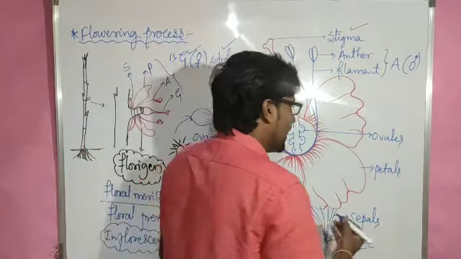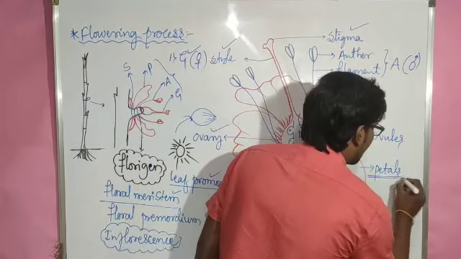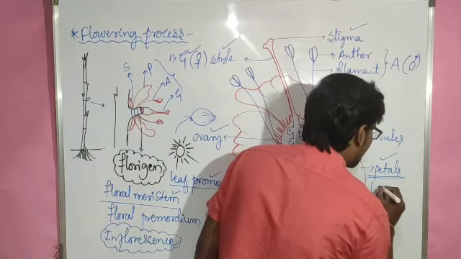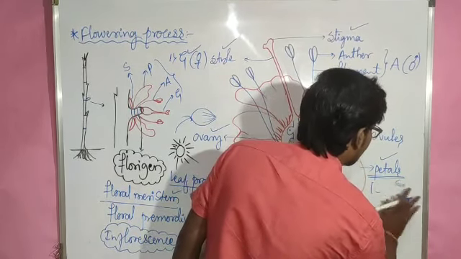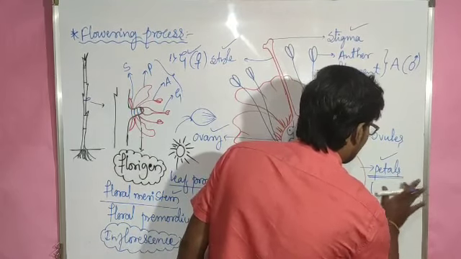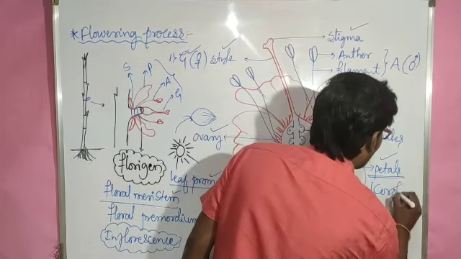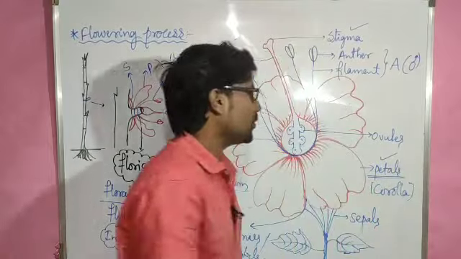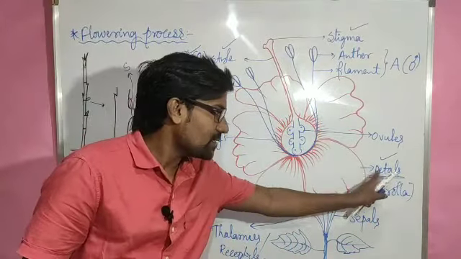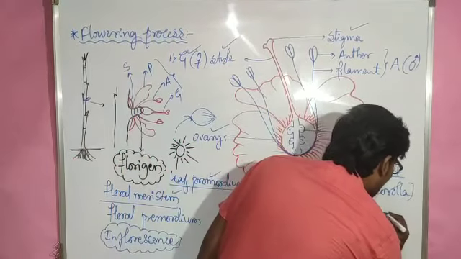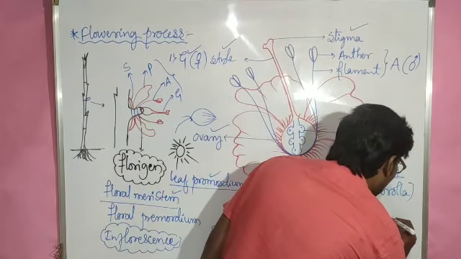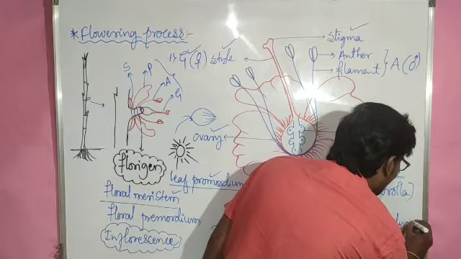And the other major section of the flower is petals. The petals grouped together we will refer to as a corolla, and sepals grouped together we will refer to as calyx.